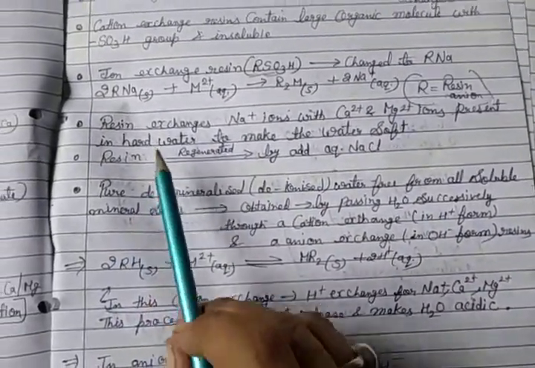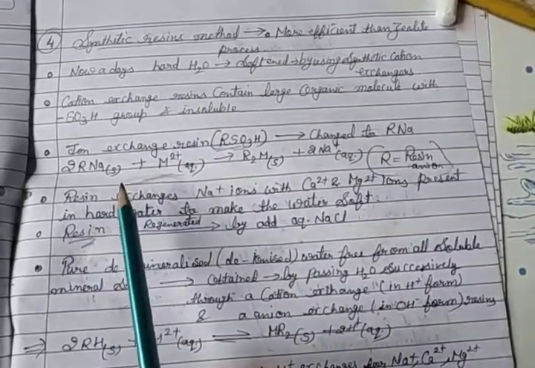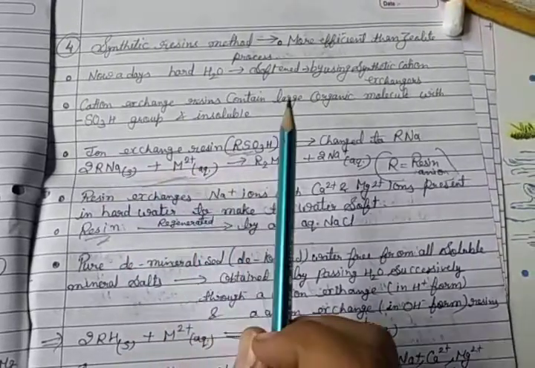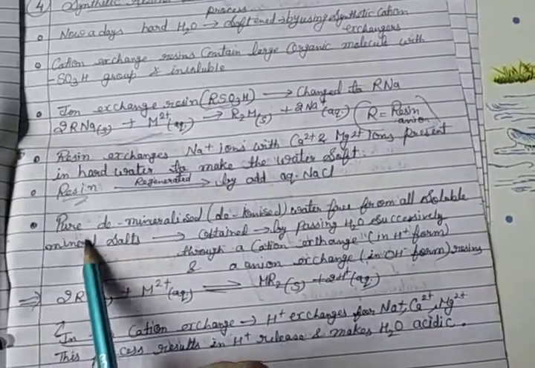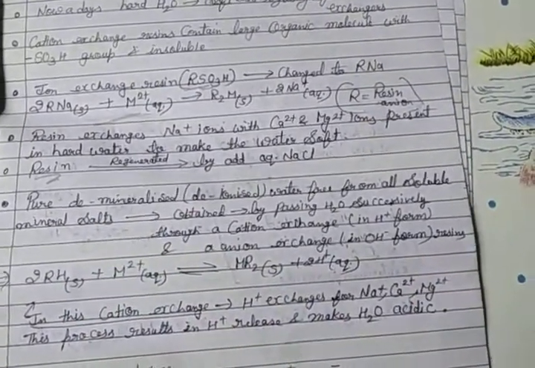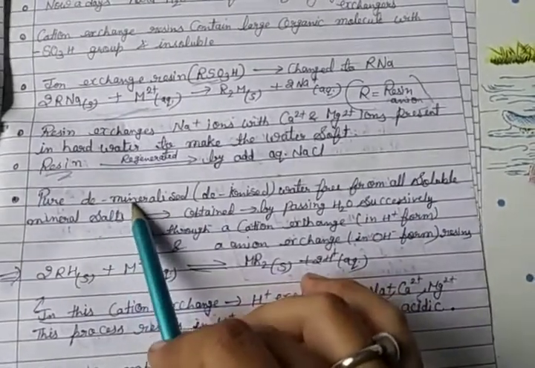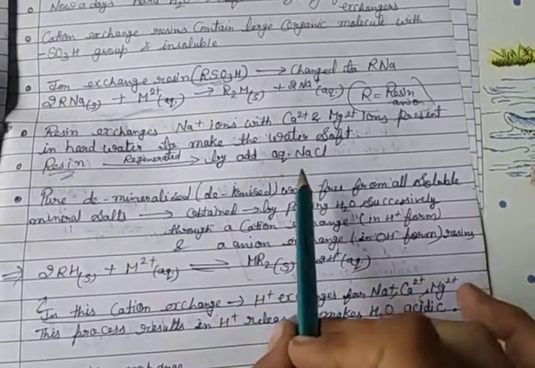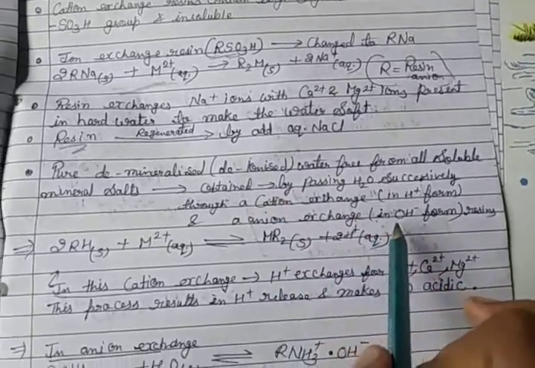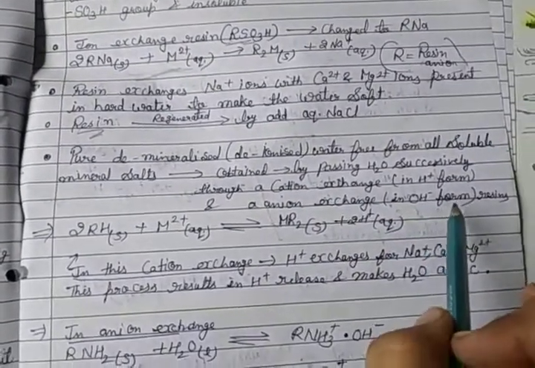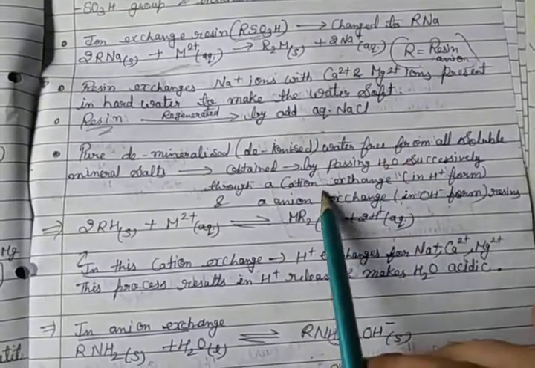So these two reactions you have to write. This is the first reaction and then this is the second. The ion exchange resin is changed back to RNa. Then pure demineralized, otherwise deionized water, is free from all soluble mineral salts, meaning no ions present in water. It is obtained by passing water successively through a cation exchanger in H+ form and an anion exchanger in OH- form.